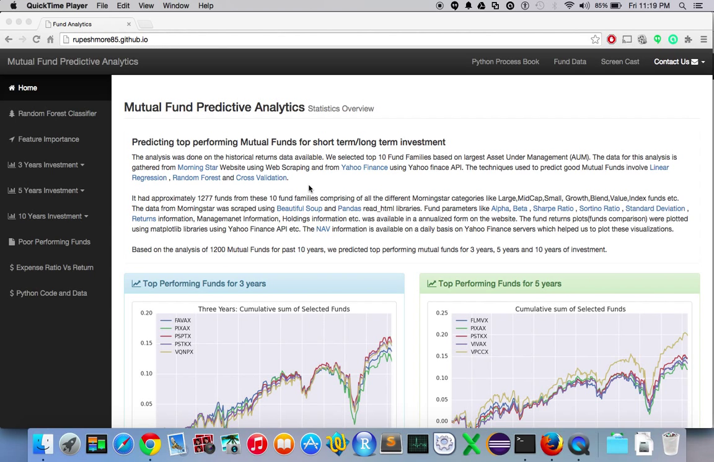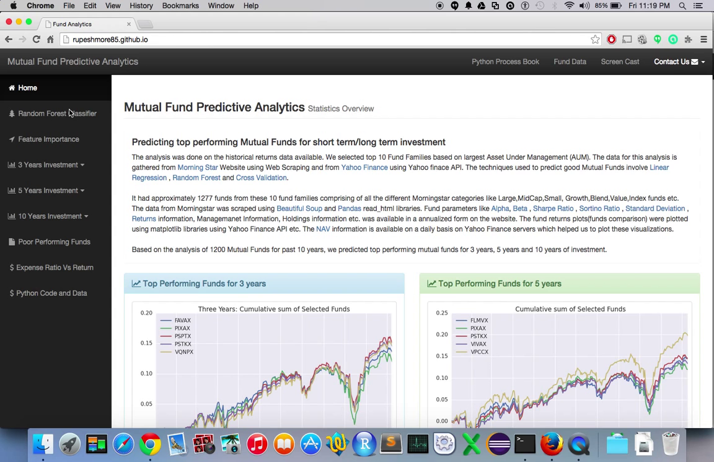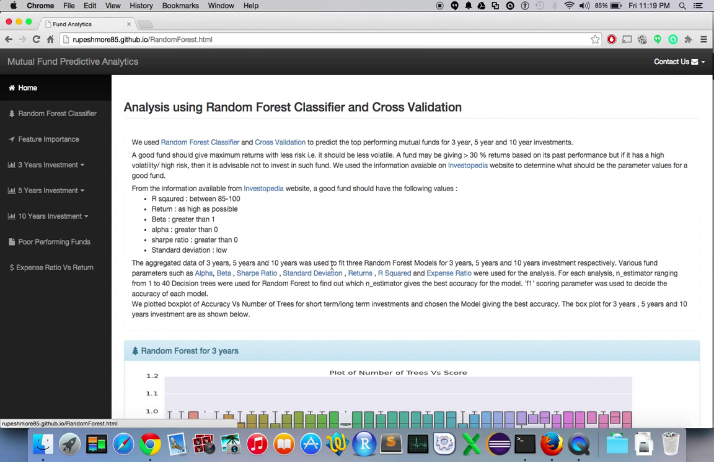Our project name is Mutual Fund Predictive Analysis. We are trying to predict top performing mutual funds for short-term and long-term investment. For this analysis, we collected data from Morningstar website and Yahoo Finance.